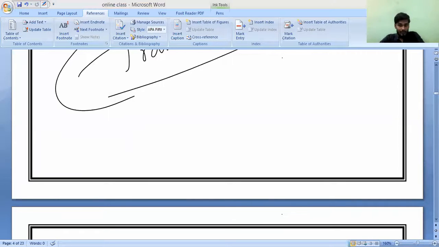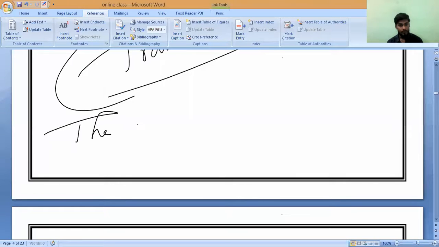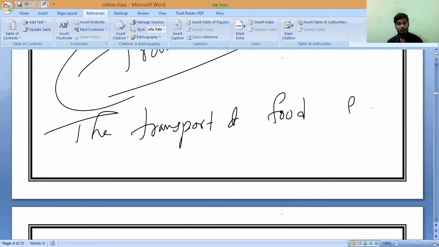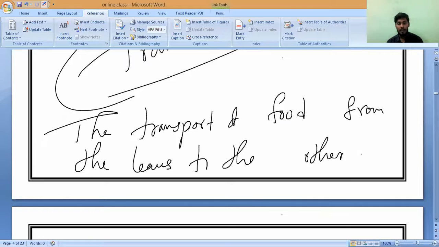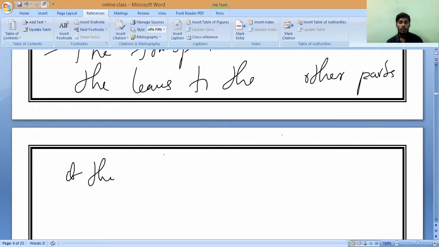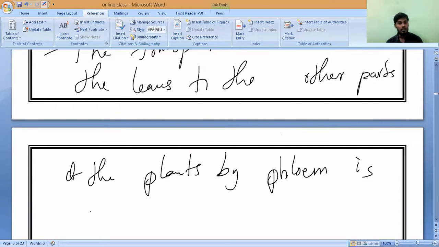The transport of food from the leaves to the other parts of the plant with the help of phloem is known as what should we call it?